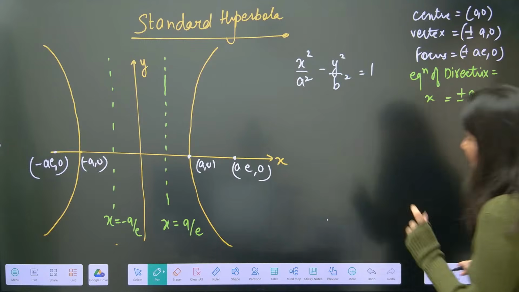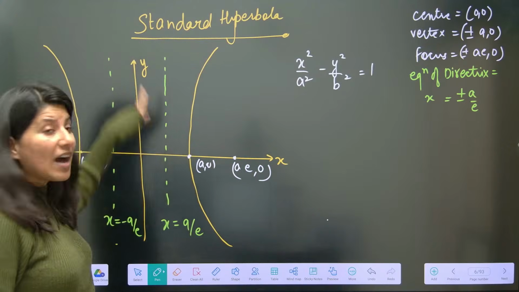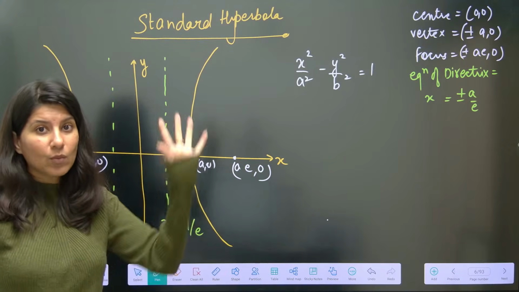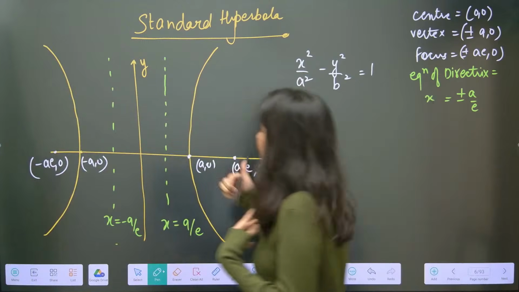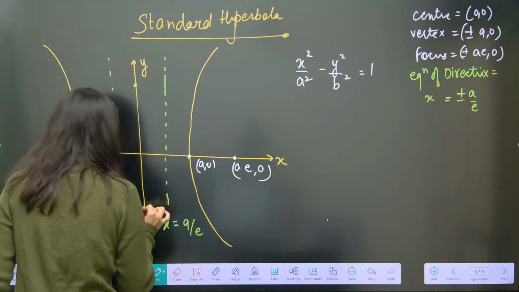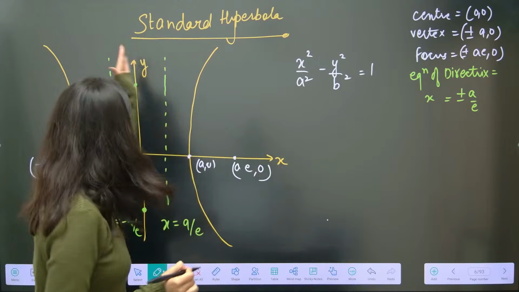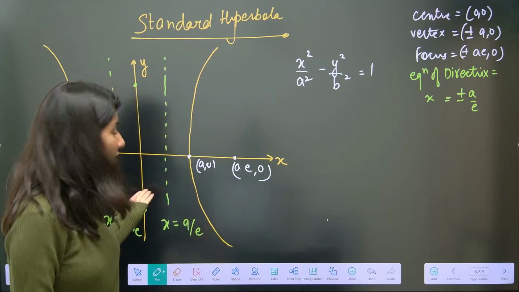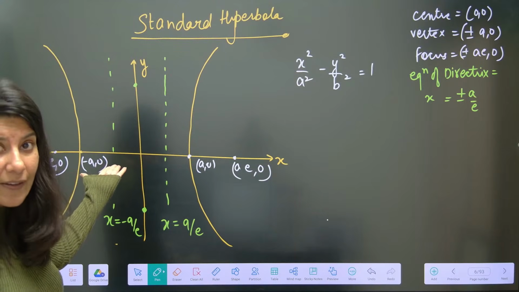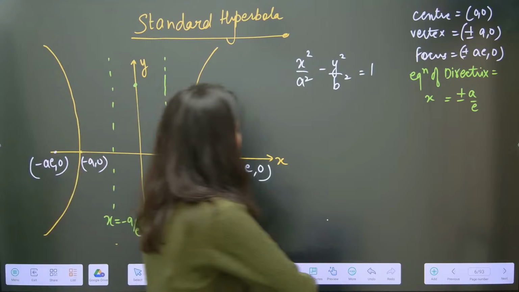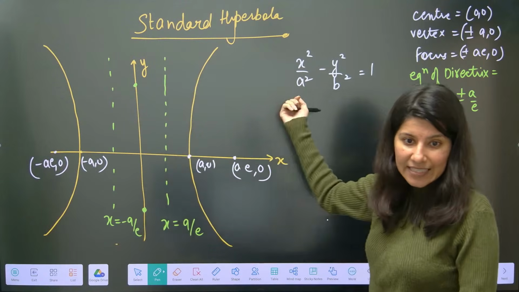Now one more thing, just tell me, my hyperbola is intersecting the y-axis at what points? Obviously, visibly, it is not intersecting the y-axis at all. But I just forcefully want to know. So I put x equals 0, because on the y-axis x is 0.